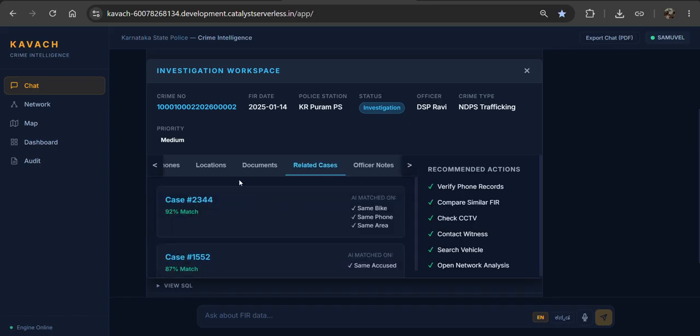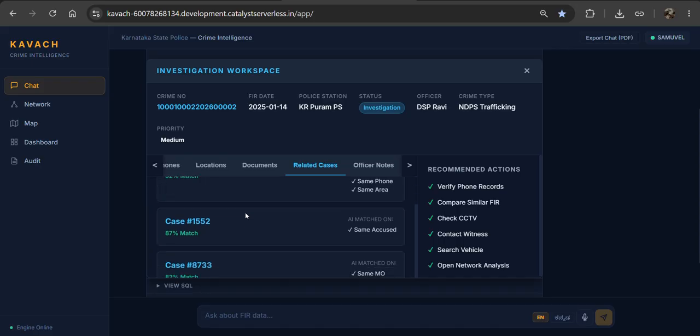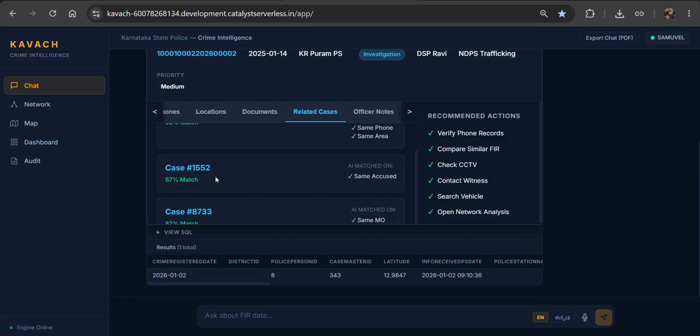We can also check whether this case is related to someone else. For example, if the same accused or similar things happened in the same case, it matches the database with other columns to see whether similar cases happened to others.